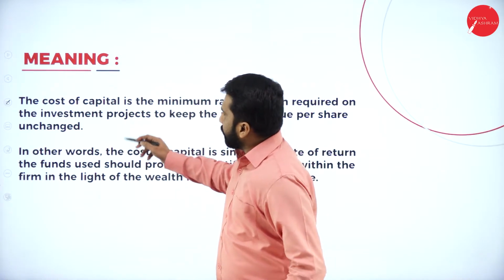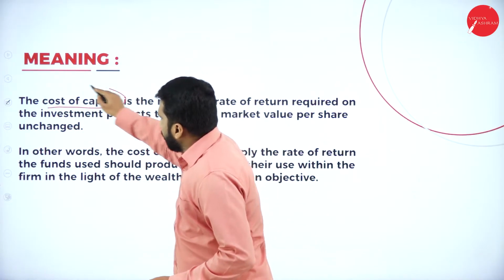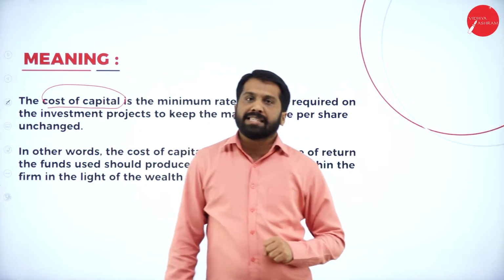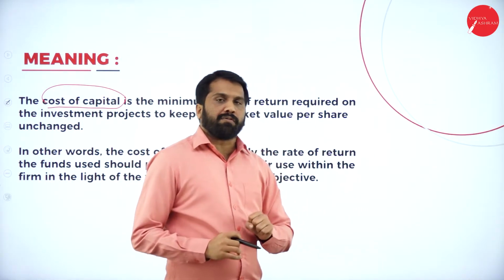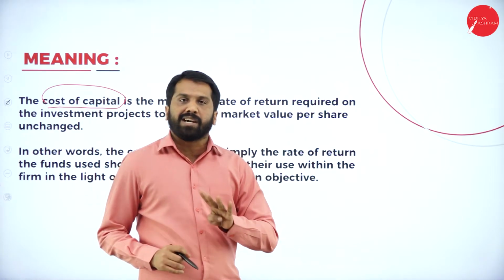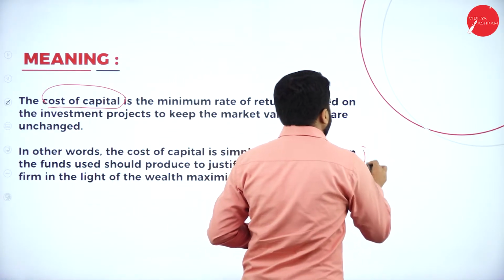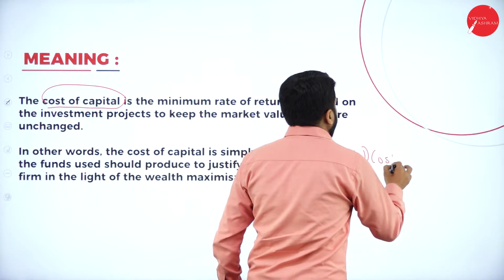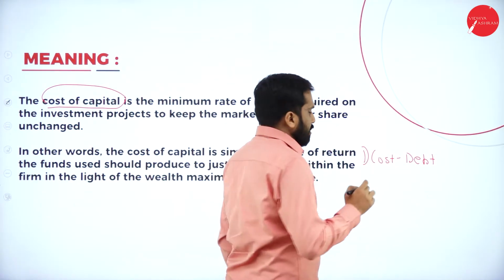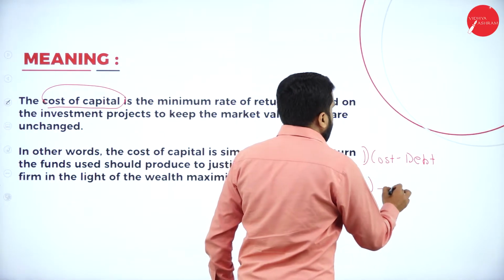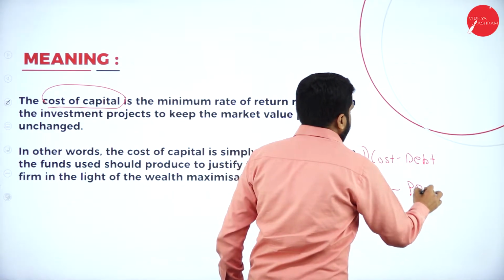Now, what is cost of capital? Under cost of capital, we get 4 things. One is your cost of debt, debentures. Second, your cost of preference shares.